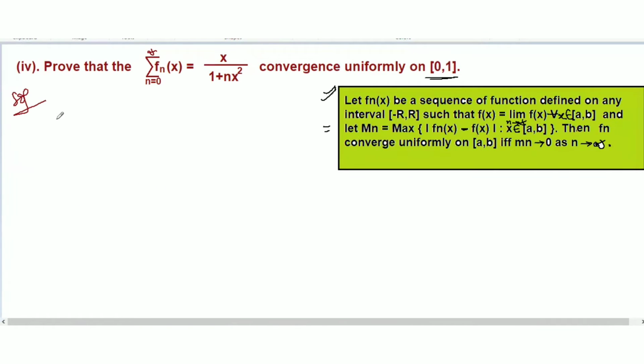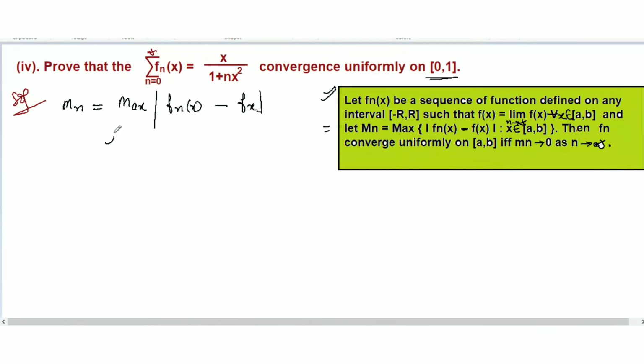What we have to find, let's start from here. We have to find M_n, which is the maximum of |f_n(x) - f(x)|, which we did in the previous question.